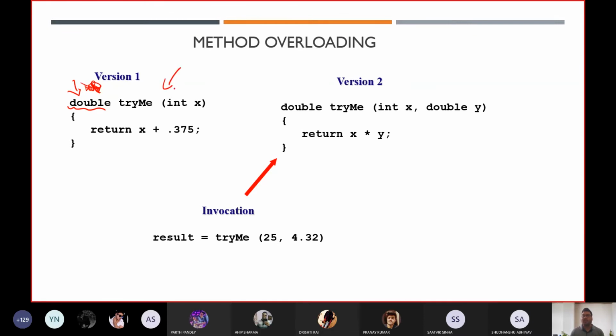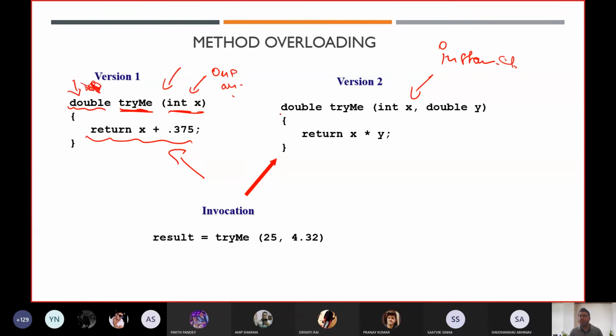Okay. So these two methods are instance methods. Always remember why these two methods are instance methods: because they don't contain any static keyword. Now, the name of the method is tryMe, and here I am taking only one argument. Here I am returning the value, whatever business logic you want to perform.